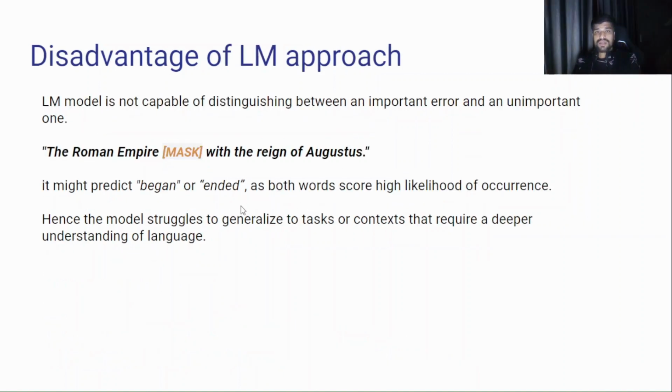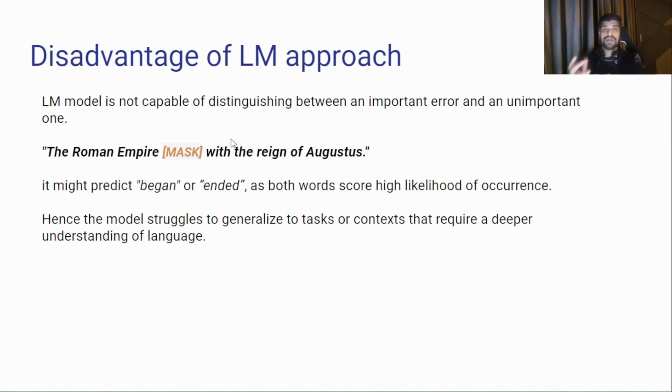Now let's understand the disadvantage of language modeling. The most important disadvantage is that a language model can't think like a human. A human predicts the next word based on the surroundings, the background, and his knowledge. But the language model predicts the masked word or the next word depending on likelihood of occurrence.